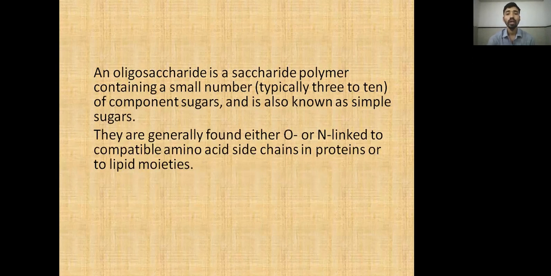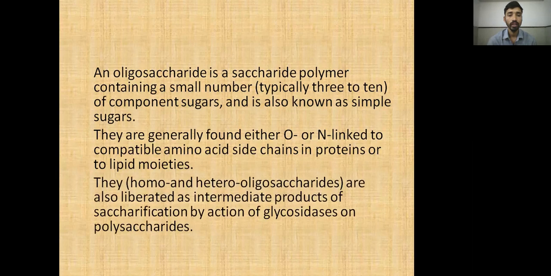They are generally found linked either through oxygen or nitrogen to compatible amino acid side chains in proteins or to lipid moieties. Homo and hetero oligosaccharides are also liberated as intermediate products of saccharification by the action of glycosidase on polysaccharides.